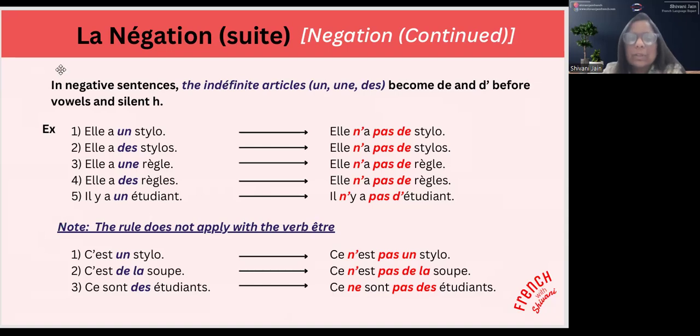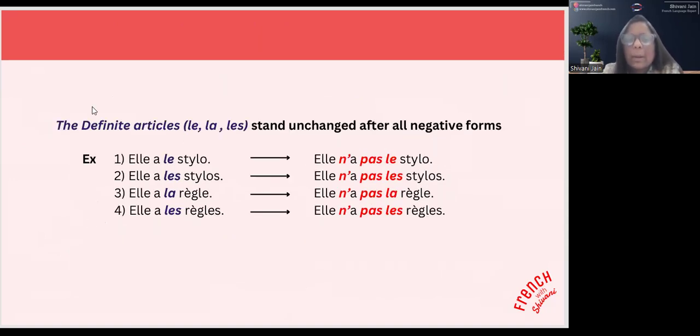This was the first. Okay, now we move to the third rule. Le troisième, ou bien la troisième règle, the definite articles, le, la, les, they stand unchanged after all negative forms. So here, you do not really need to learn any rule, the definite articles remain same.